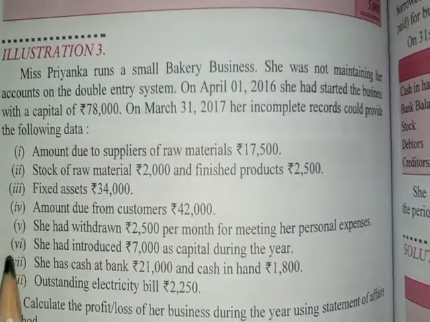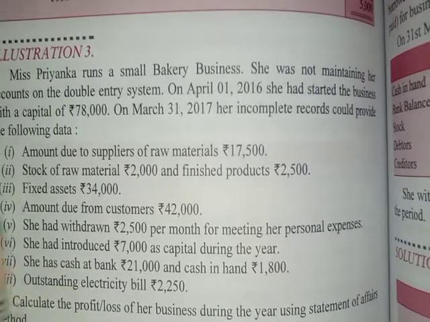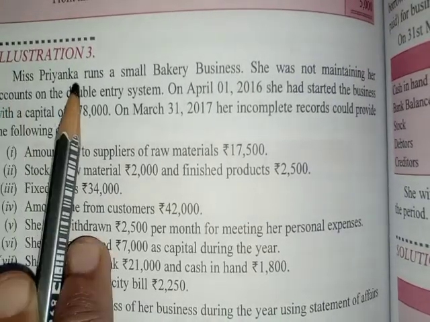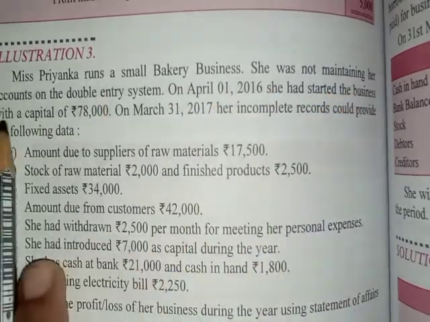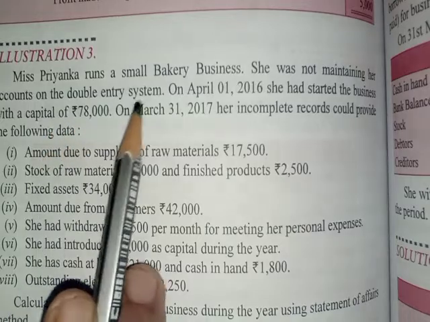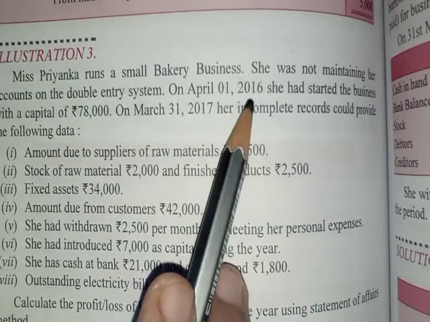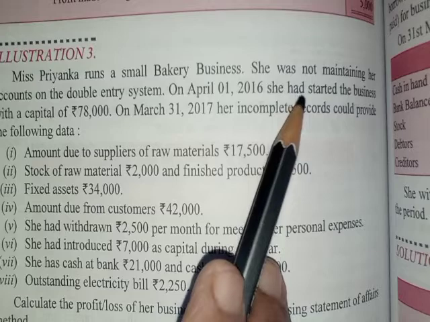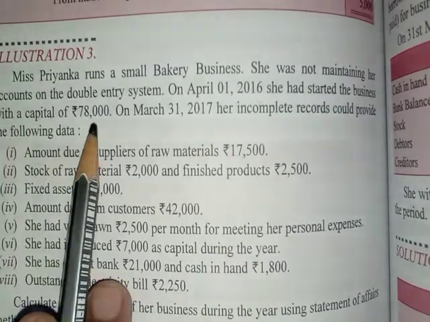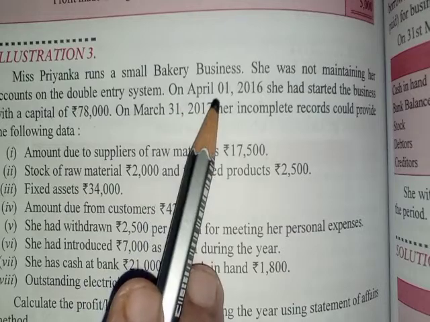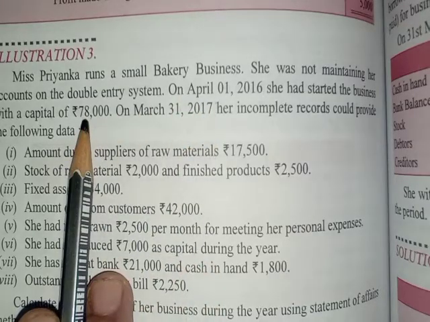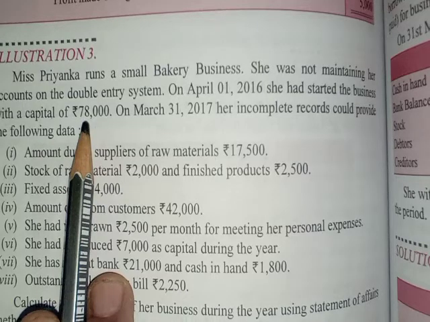Now I will explain the same thing with one practical problem. You just see here in front of you, Miss Priyanka runs a small bakery business. She was not maintaining her accounts on the double entry system. On 1st April 2016, she had started the business with a capital of rupees 78,000. You can see they have given us the capital on April 1. So this is the opening capital they have given us. So there is no need to make the statement of affairs in the beginning.